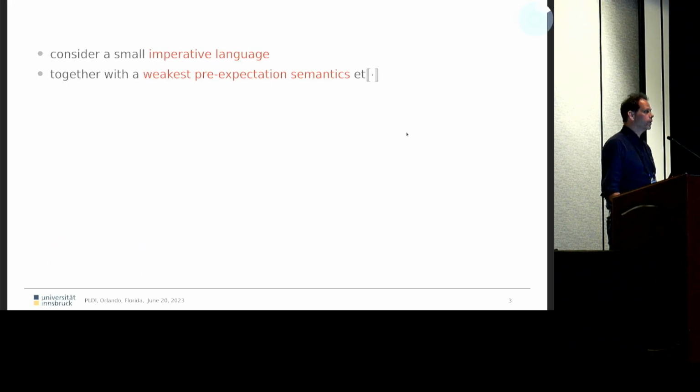So what were the contributions of this work? We start with an imperative language in the style of Dijkstra's guarded command language, or in the style of Andy's conditional probabilistic programming language, however, without the condition. So there is no conditioning in this talk. And in addition, recursion. And we throw in the semantics, an expectation semantics again without conditioning.